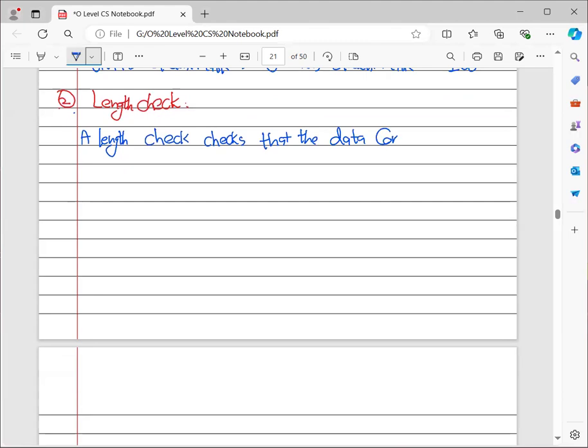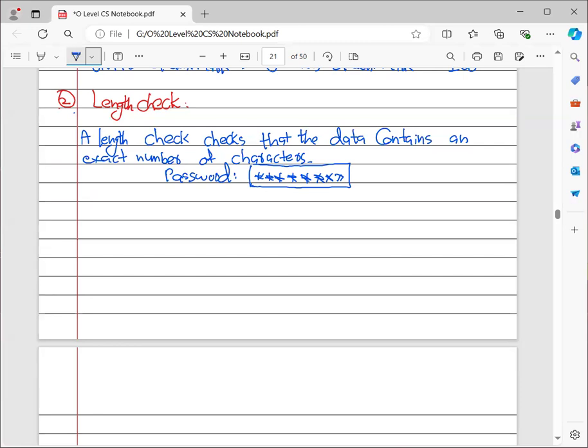data contains an exact number of characters. For example, if I am typing a password, you must have seen that passwords should be a minimum of 8 digits, like 1, 2, 3, 4, 5, 6, 7, 8. If I write a password shorter than that, it is not usually accepted. This is the reason that I use a length check.